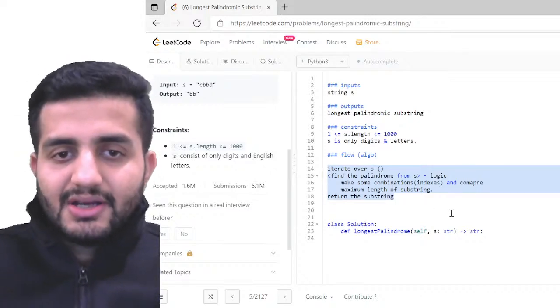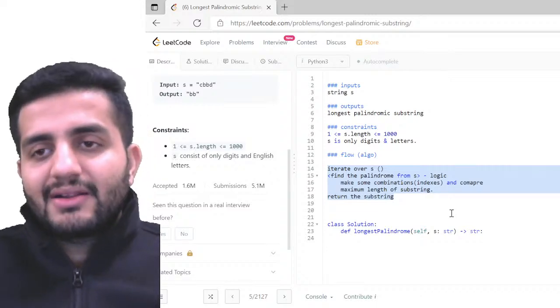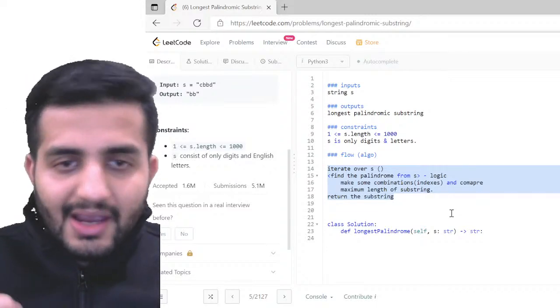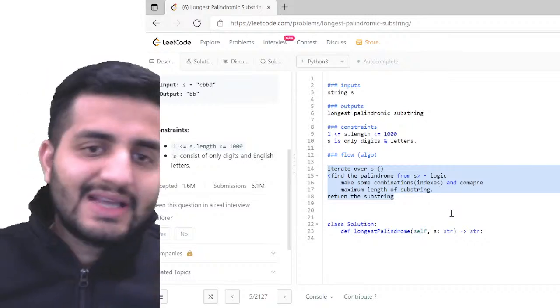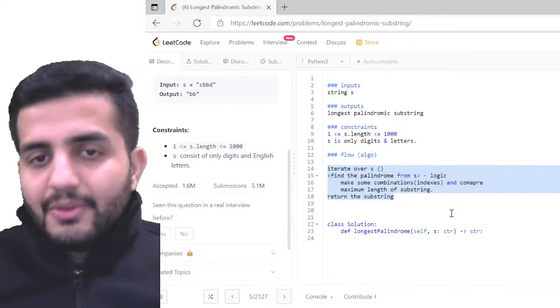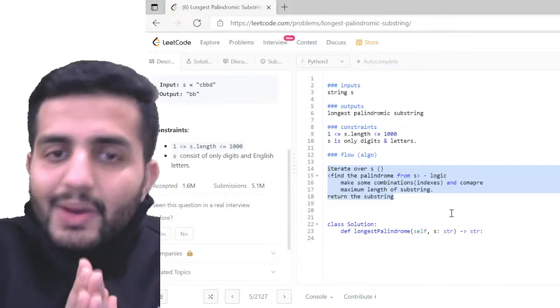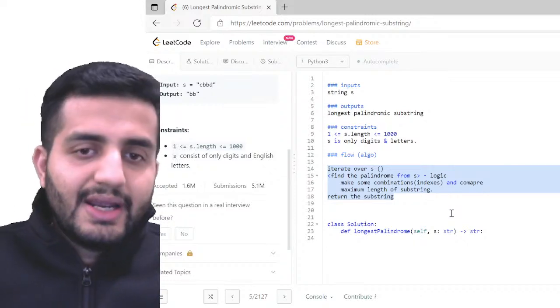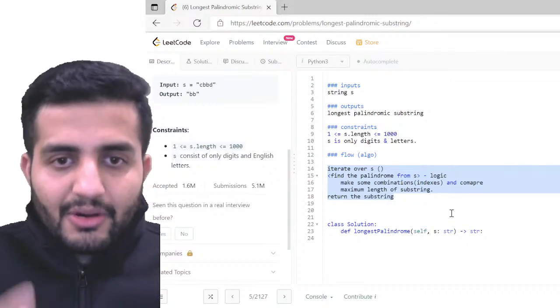Cool. Does anybody have any question in understanding the problem statement, guys? Again, I'm telling you this, do not directly jump into writing the code, okay? Always try to think about the problem. If you're able to think through the problem, the question is actually very easy. If you're not able to think about it, you can go in any direction and you might get lost in between. Always try to think about an approach.